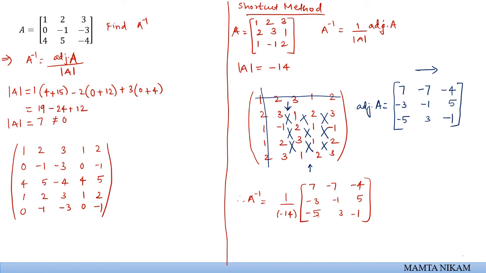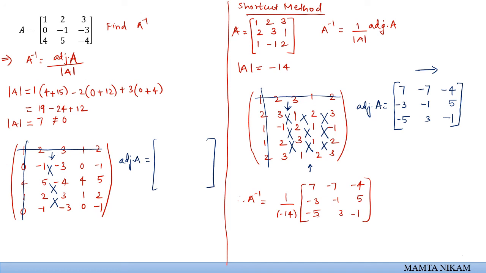Now in this matrix, we will neglect the first row and the first column, and then pairwise we will start writing the determinants. How do we find them? We find them vertically and write them down horizontally, and that will be our required adjoint matrix. So one by one we'll carry on.